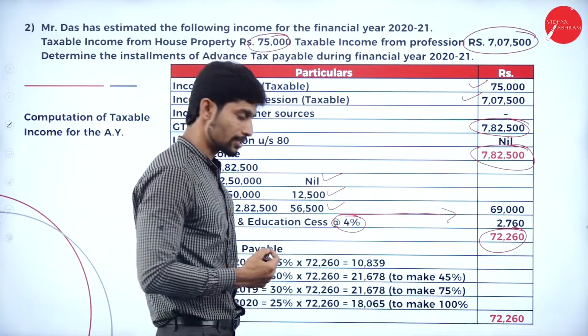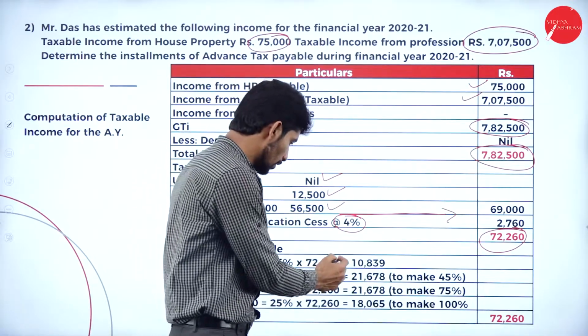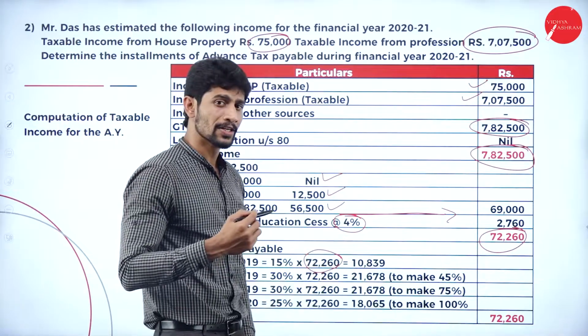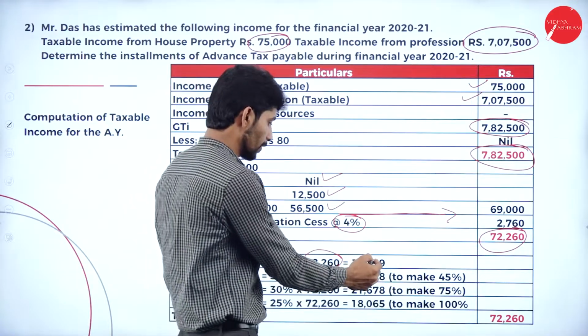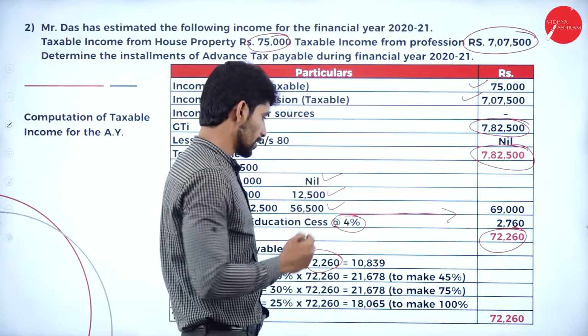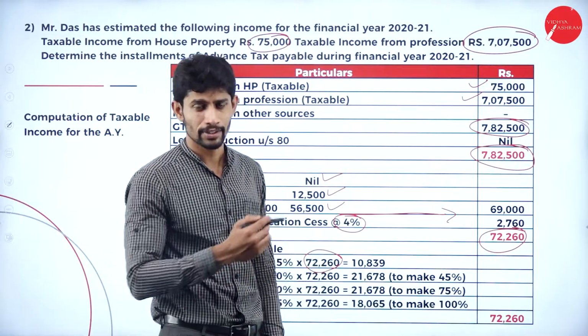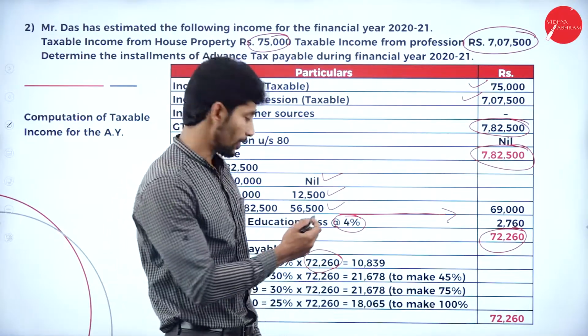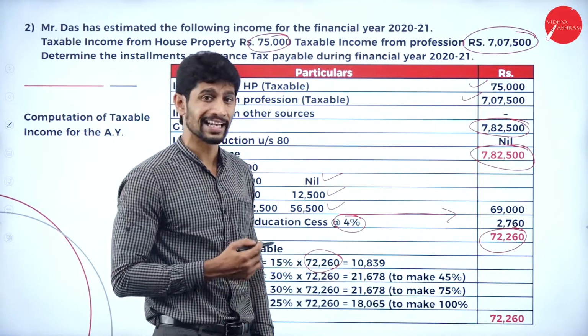So first installment, 15% on 72,260. You'll get the first installment amount of rupees 10,839. You're supposed to make the first installment advance payment of rupees 10,839.